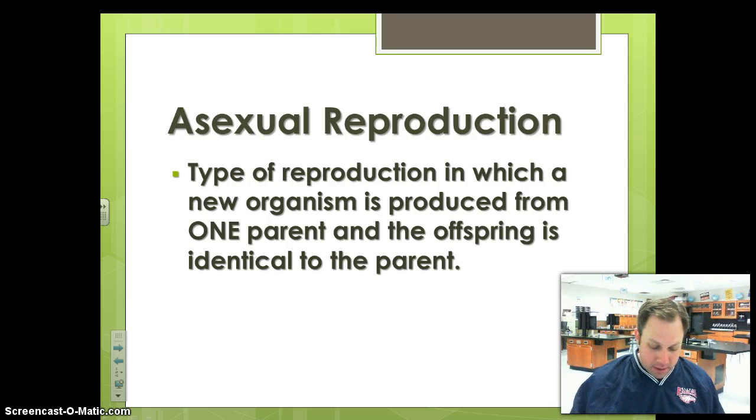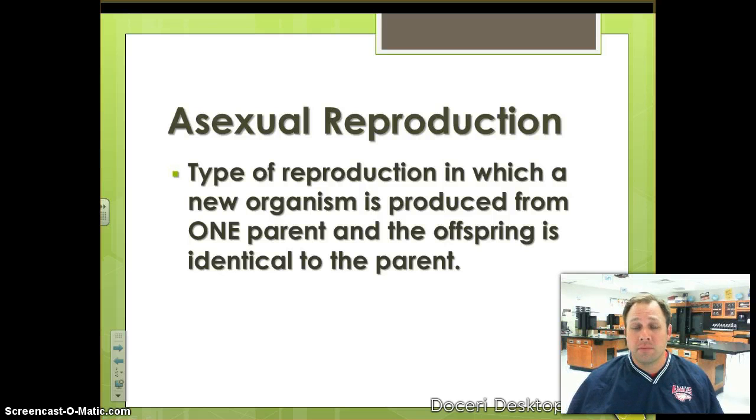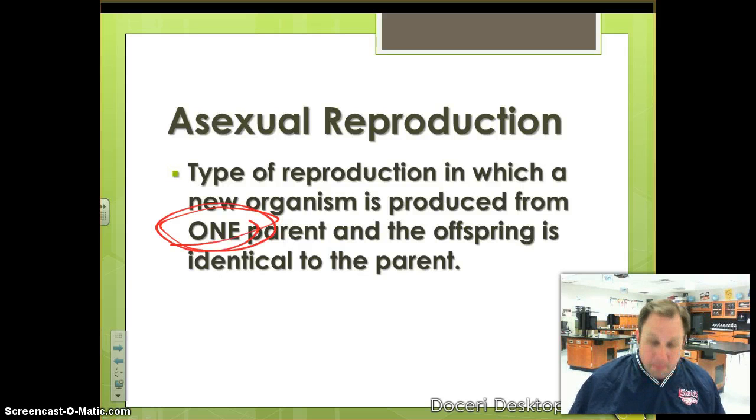Now keep in mind that when we're talking about reproduction of organisms, we're talking about plants as well as animals. So we've got plants producing new plants, animals producing new animals. But in asexual reproduction, we only have one parent. Now, since all of that genetic information is coming from just one parent, all of the offspring are going to be identical, the same as that one parent.